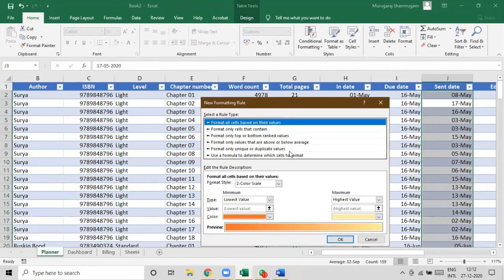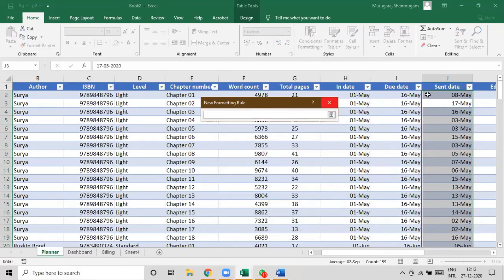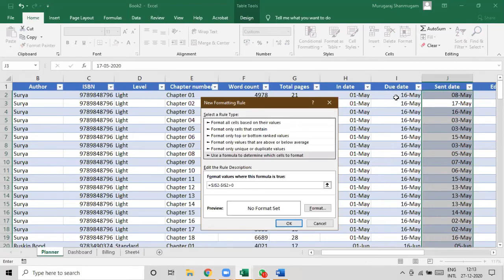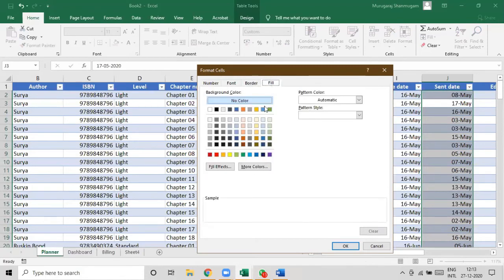I can use any of these existing options or use a formula to determine which one. So the format is where this minus J2 is greater than 0. Format it with a fill.